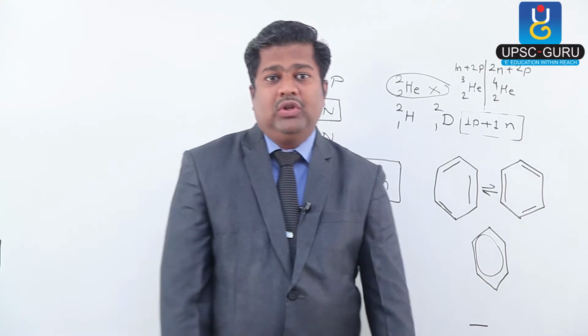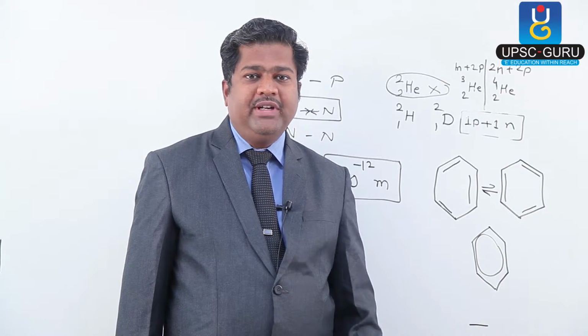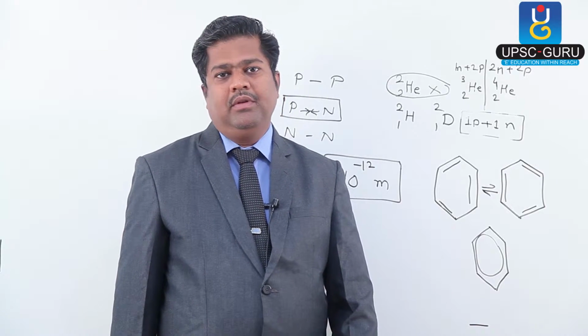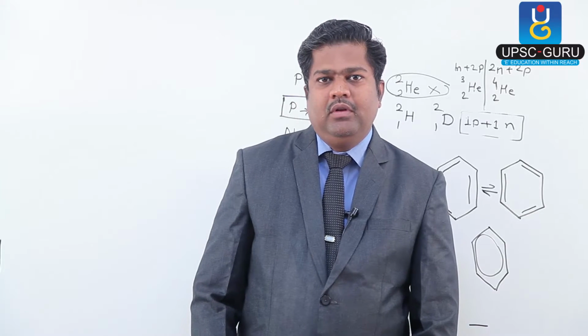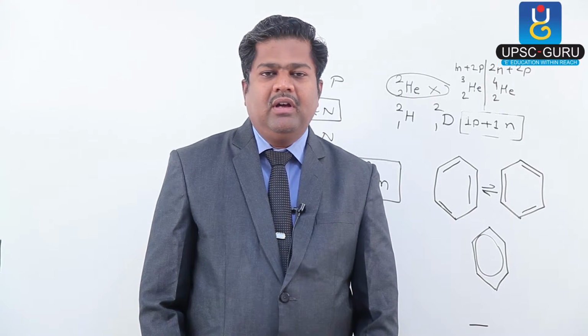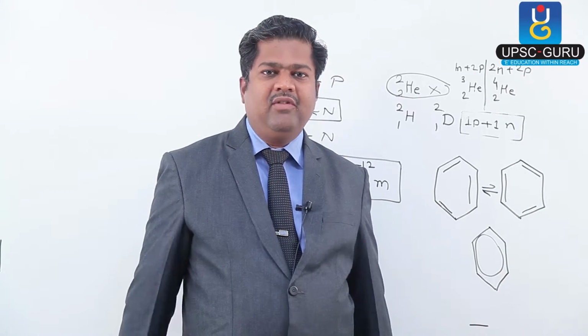Again, pi mesons are of three types. He says pi mesons can be positively charged, and that positive charge is equivalent to the charge of a proton. Negative, that is equivalent to the charge of an electron. And zero or neutral, a particle having charge 0, which we can say is equivalent to a neutron.